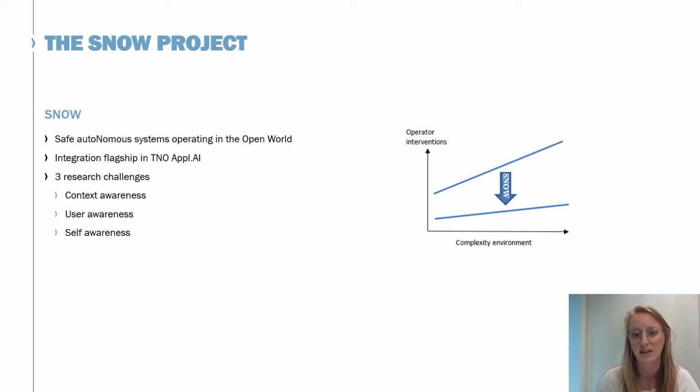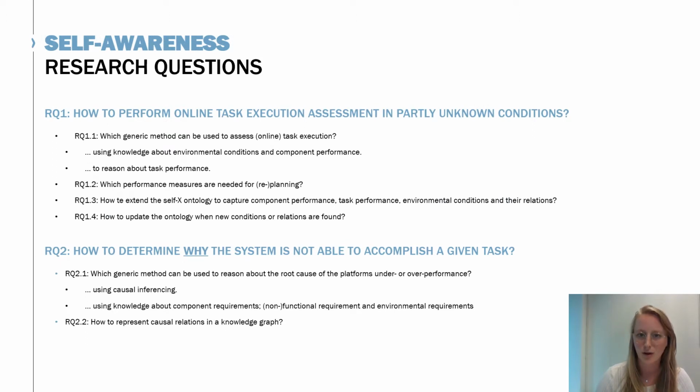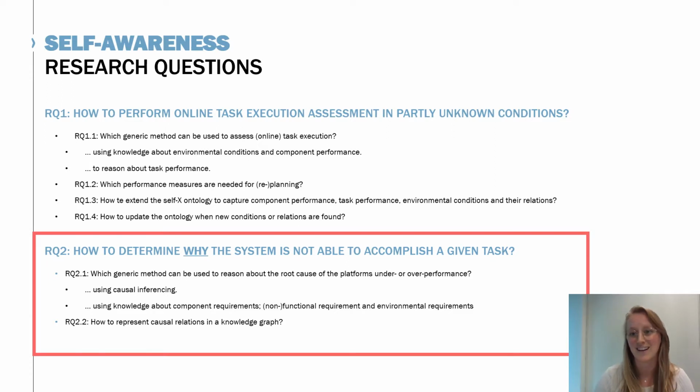In this presentation, I show the work we did concerning the self-awareness challenge, where we want the autonomous system to be able to understand its own capabilities. So overall, we want to increase the self-awareness of the autonomous system. This entails on the one part assessing the task performance, but what we are mainly focusing on today is the reason why we observe certain changes in this task performance.